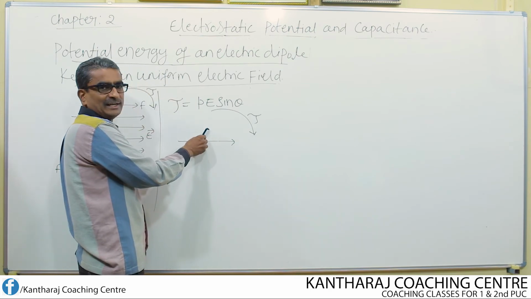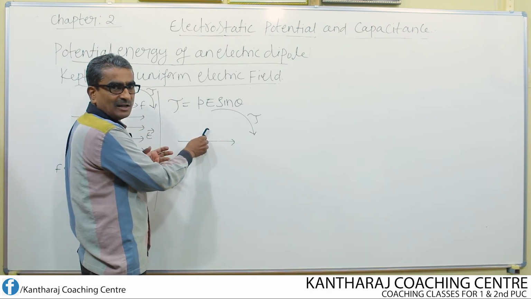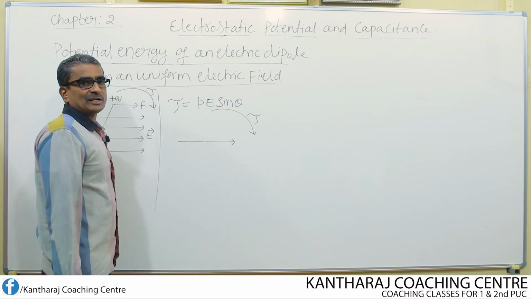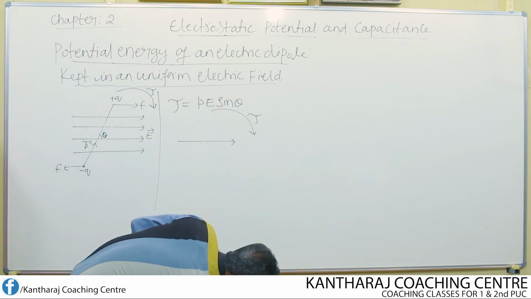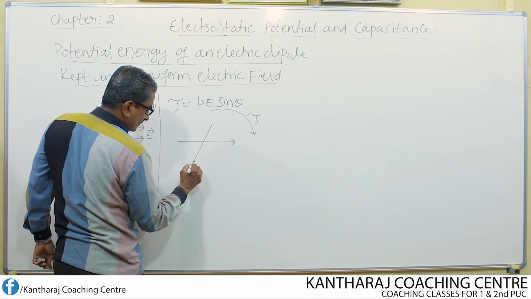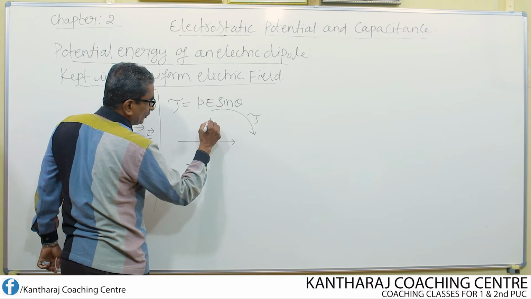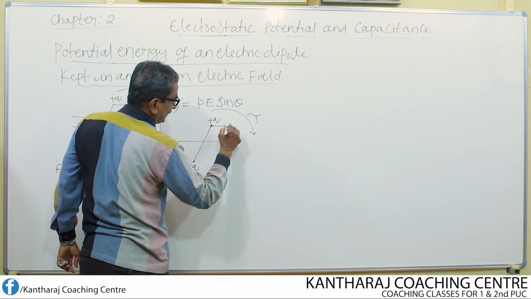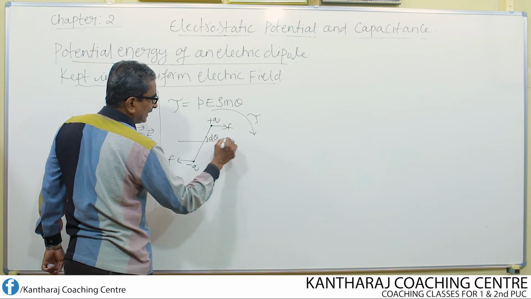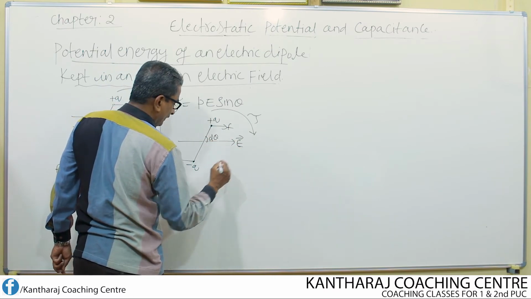Now I am rotating the dipole against it through a small angle d theta. What should be the work done? Minus q, plus q, this is F, this is d theta, this is electric field.